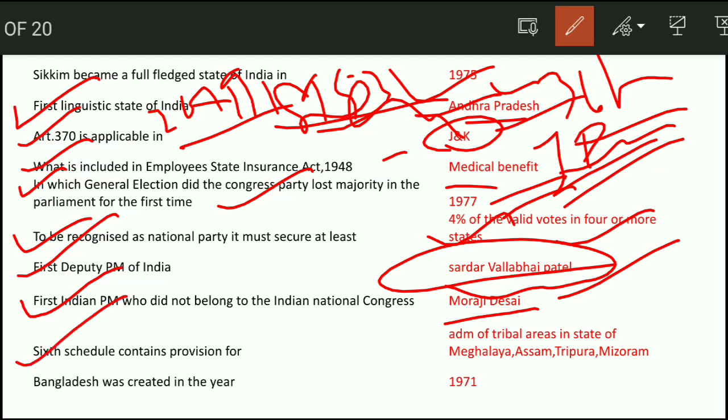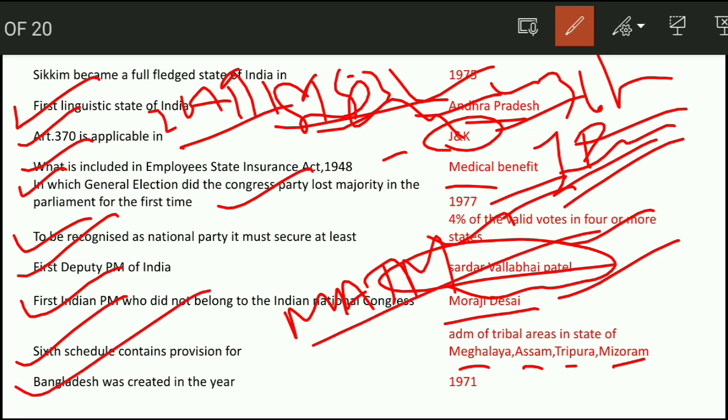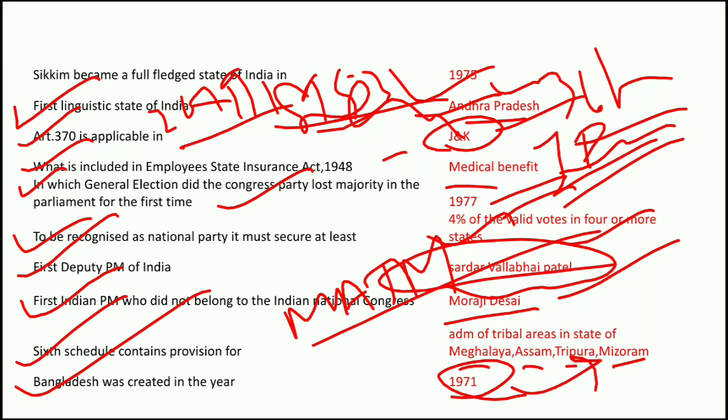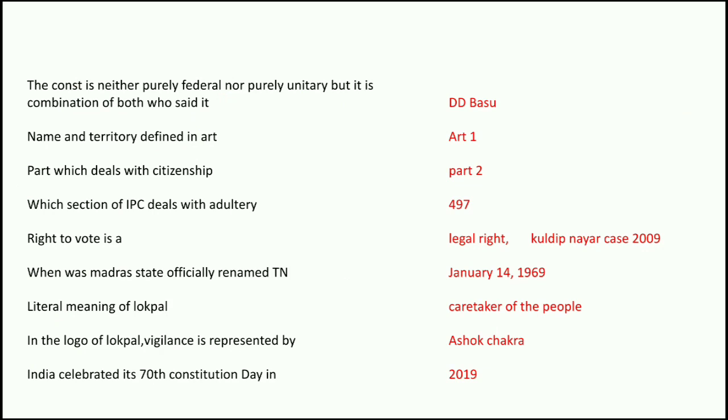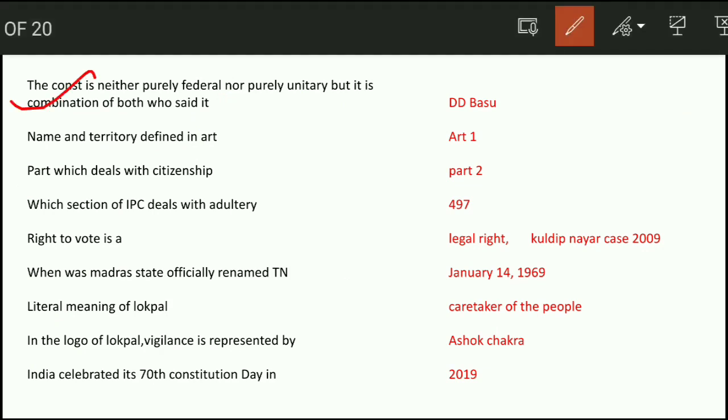Next question, the 6th Schedule contains provisions for administration of tribal areas in the states of Meghalaya, Assam, Tripura and Mizoram, that is MATM. You can remember it like that. Next question, Bangladesh was created in the year 1971 after the war. Next question, the constitution is neither purely federal nor purely unitary, but a combination of both. Who said this? D.D. Basu. Next question, name and territory of the Union are defined in Article 1. Next question, the part which deals with citizenship is Part 2.